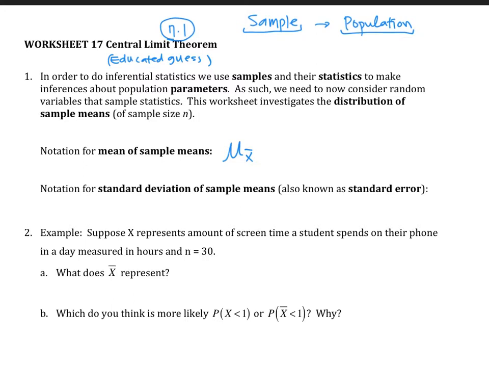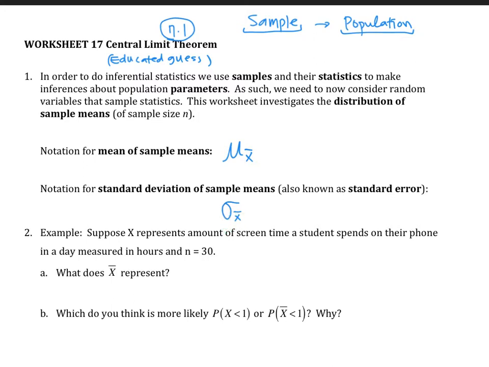So what we're doing is calculating different sample means, x bars. If we do a bunch of different surveys, we'll get a bunch of different x bars. So what is the mean of those x bars? That's denoted as mu with a little x bar next to it. Same, you can do standard deviation. Sigma is the standard deviation, but it's the standard deviation of sample means, so I'll put a little x bar there.